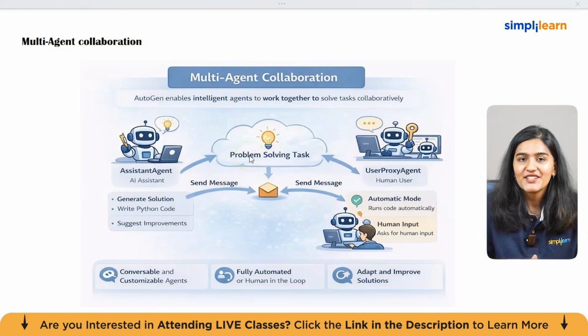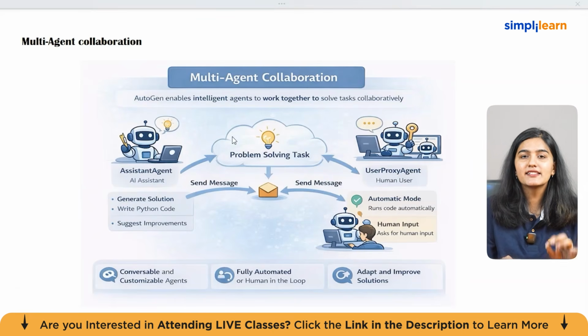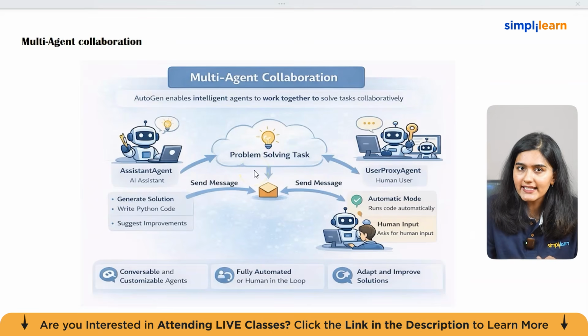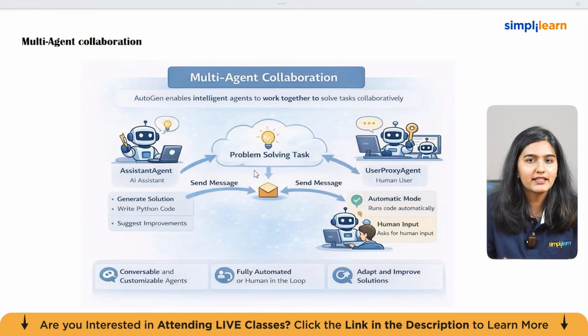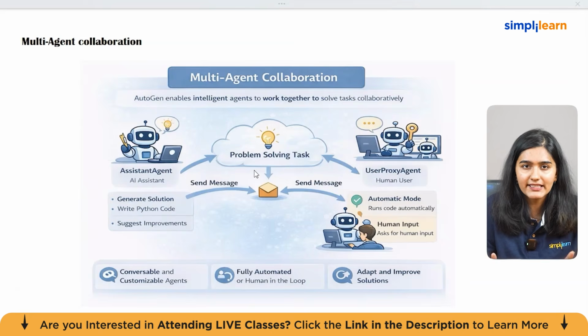Now if we look at the image here, it visually demonstrates how multi-agent collaboration works inside AutoGen. At the center of the diagram, we can see a problem-solving task. This represents the main objective or the problem that needs to be solved. In traditional AI systems, one model might try to handle the entire task on its own. However, in a multi-agent system like AutoGen, the task is addressed by multiple agents that communicate with each other.